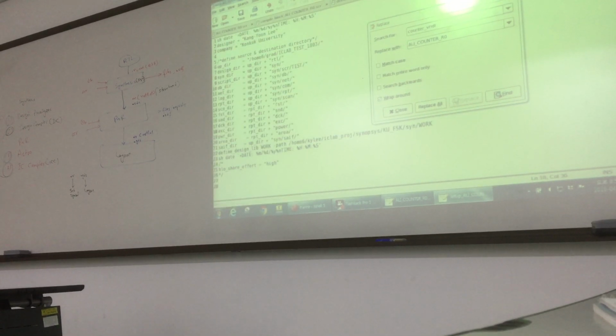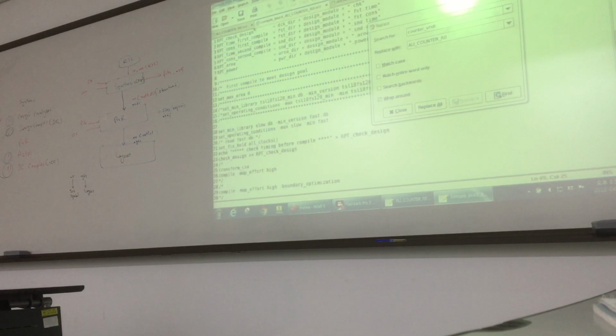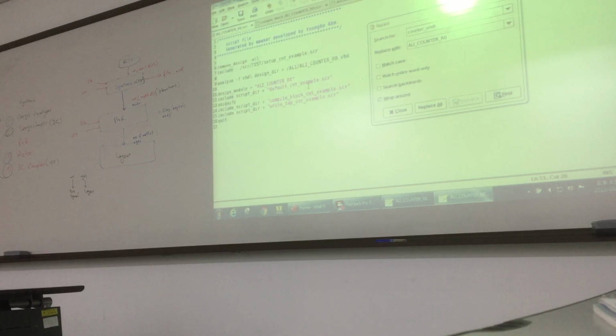I think this is our code. And now, if you see, we change this, this is our script. This is the default. So we have to change these names also.